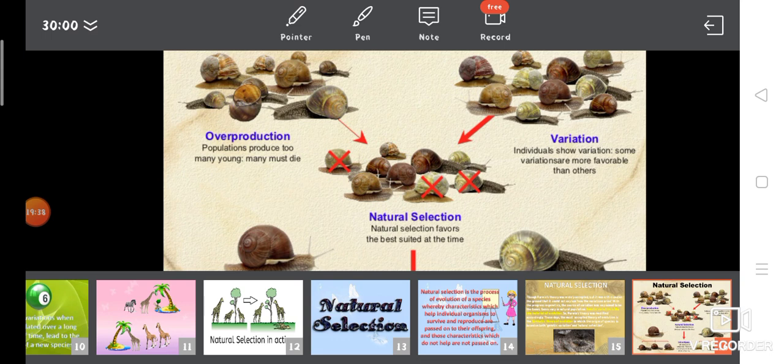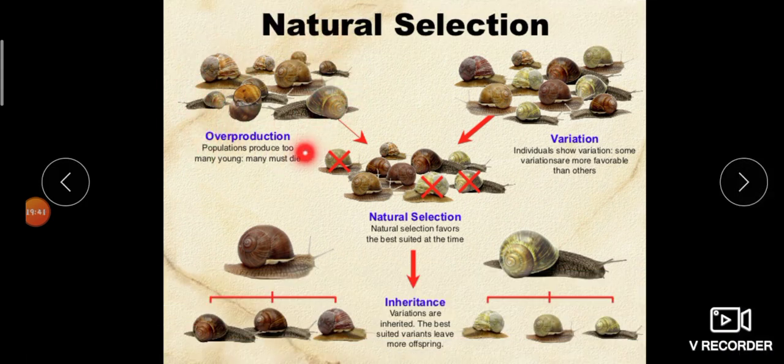Here a group of snails are overproduced, so definitely some may die. How do some snails die? Variation happened in the group of snails, and some variations are more favorable to nature, so the unfavorable variation may die off. Then the process of natural selection takes place, which favors the best suited organism in that particular period, and that variation can be passed to the next generation, okay.